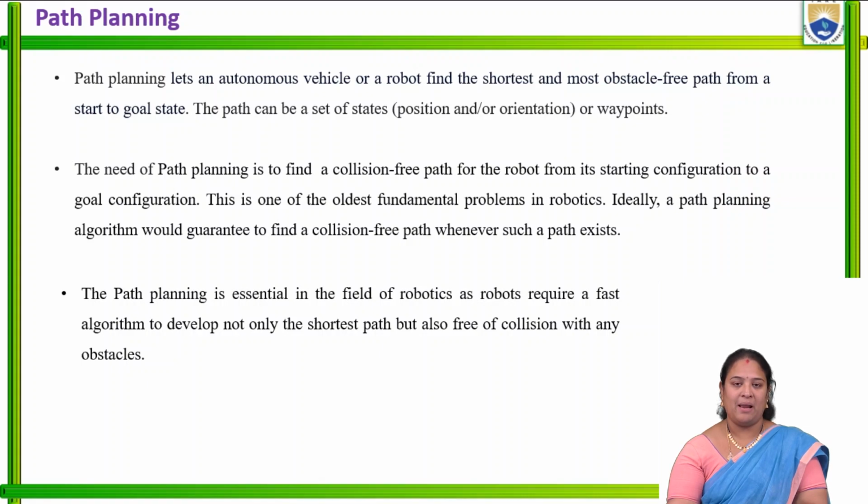Before the movement of the robot is done, the path planning has to be done, where the robot has to select the shortest possible distance for moving from the starting position to the end position.